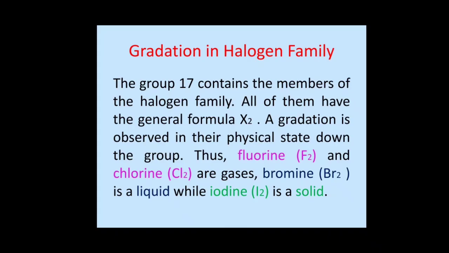Gradation in halogen family. The group 17 contains the members of the halogen family. All of them have the general formula X2. A gradation is observed in their physical state down the group, that is vertically. Thus, fluorine and chlorine are gases, bromine is a liquid, while iodine is a solid.